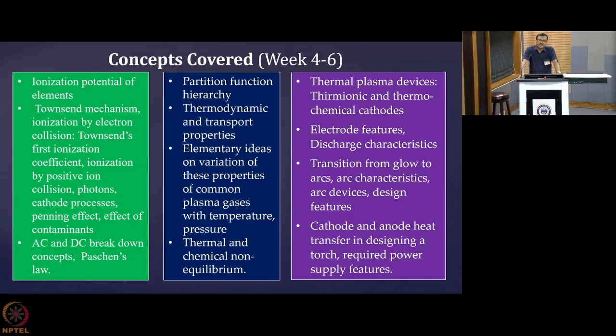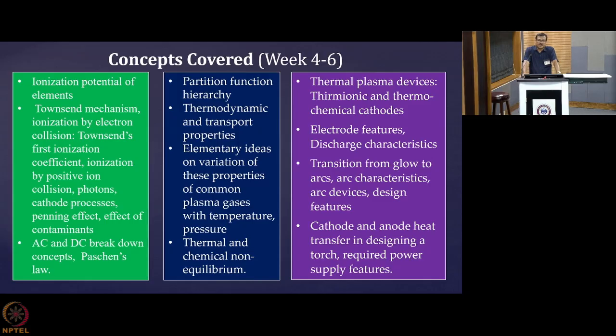Now then comes the plasma devices. In that we have covered several very important devices. These thermal plasma devices include thermionic and thermochemical cathodes, electrode features, discharge characteristics, transformation from glow to arc, arc characteristics, arc devices, design features, then cathode and anode heat transfer in designing a torch, and required power supply features as well.